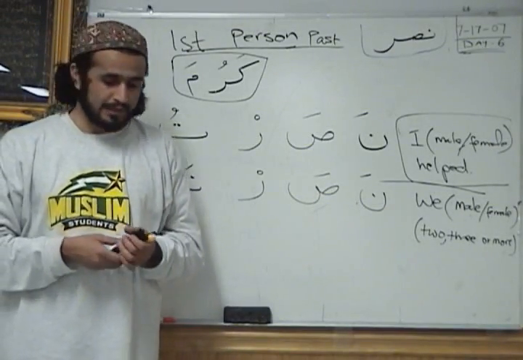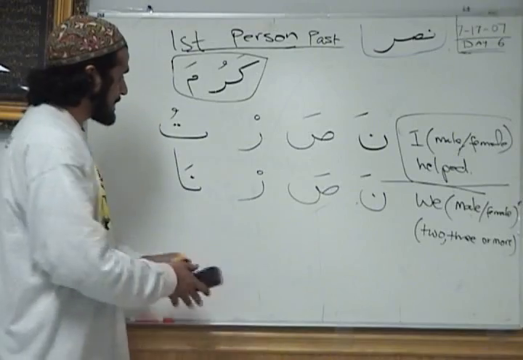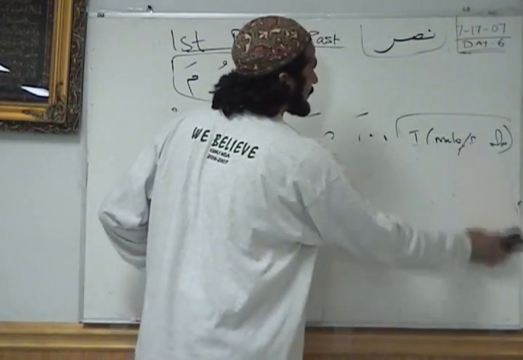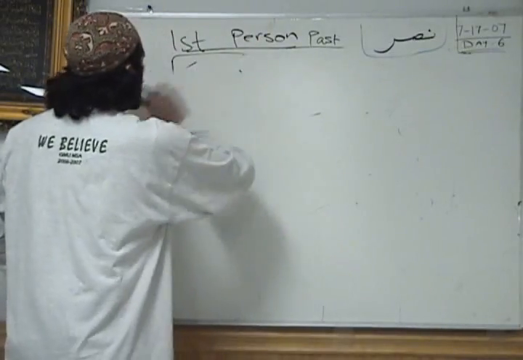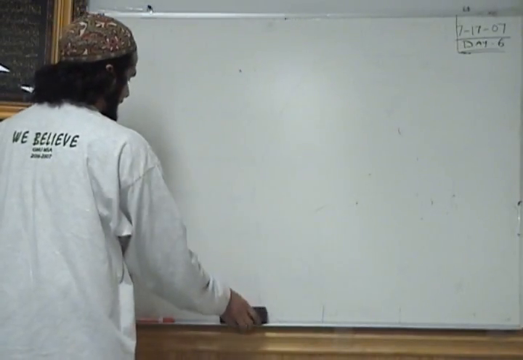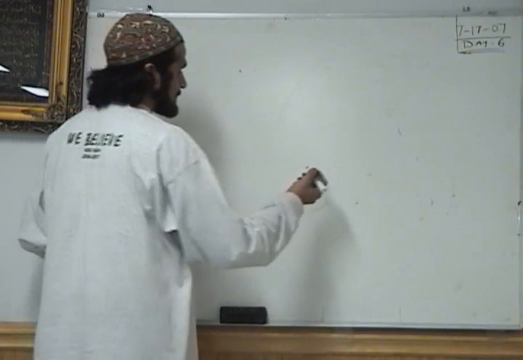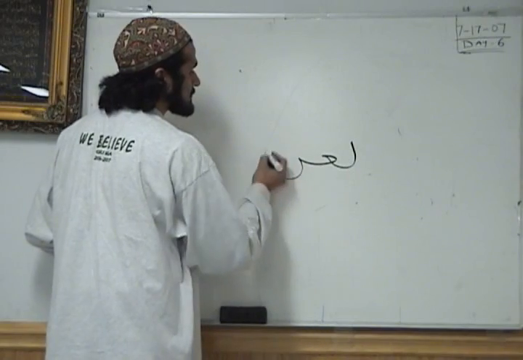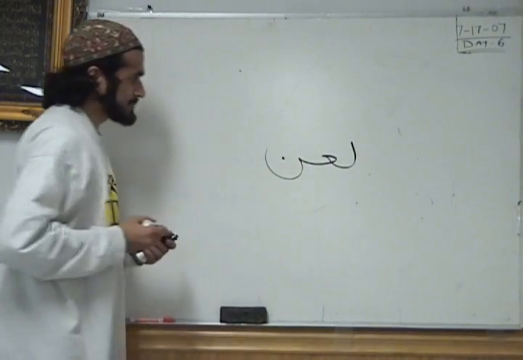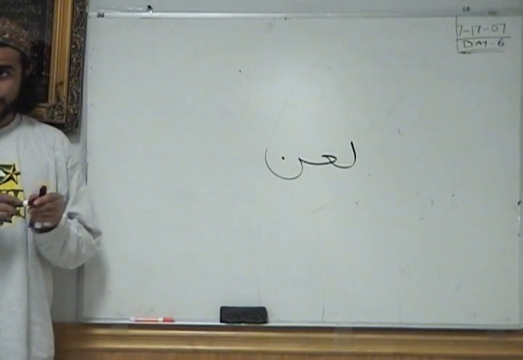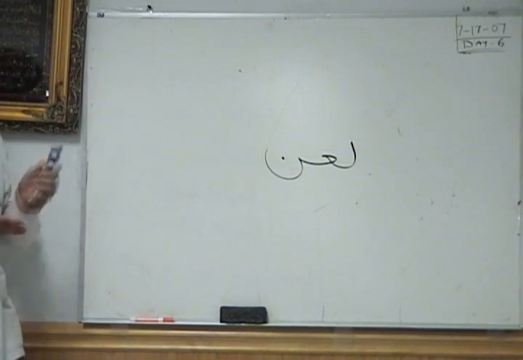If I give you a fi'l, let's try this one. This is the root word. I'm not going to give you the tashkil or the harakat. You should be able to come up with the whole chart.